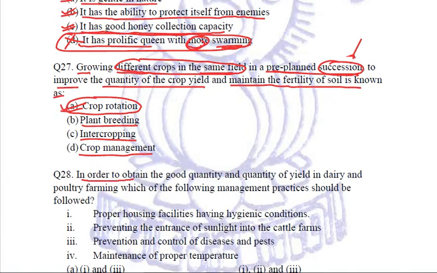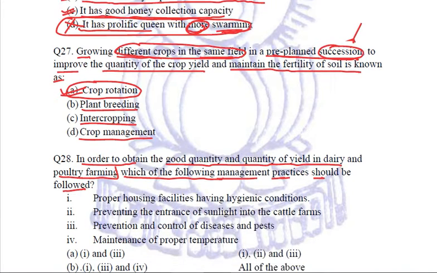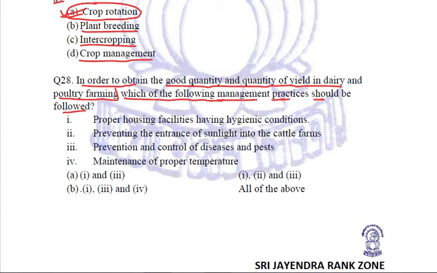In order to obtain good quality and quantity of yield in dairy and poultry farming, which of the following management practices should be followed? So if we want to increase the quality and the quantity, right?